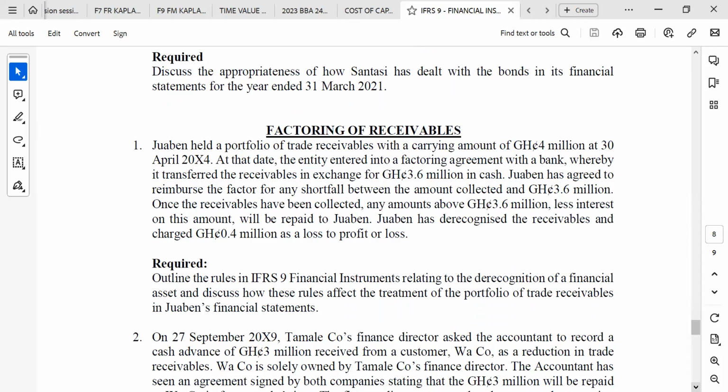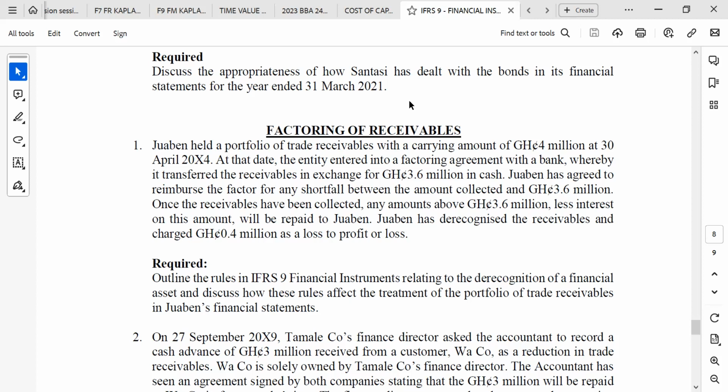Jabin held a portfolio of trade receivables with a carrying amount of 4 million at 30 April 2024. At that date, the entity entered into a factoring agreement with the bank where it transferred the receivables in exchange for 3.6 million in cash. Jabin has agreed to reimburse the factor for any shortfall between the amount collected and 3.6 million.